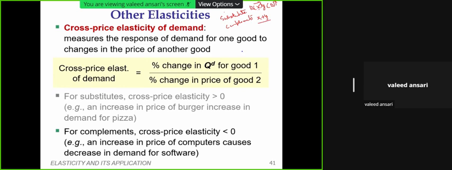Cross elasticity of demand tells us whether a good is a substitute or whether a good is complementary. This cross elasticity is very important for understanding the source of competition, and in various litigations under antitrust or anti-monopoly law.